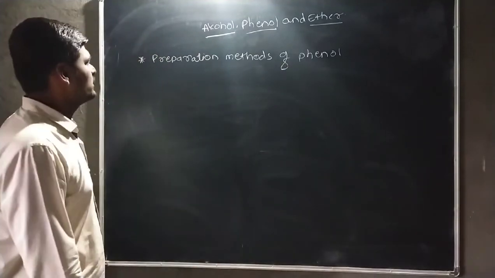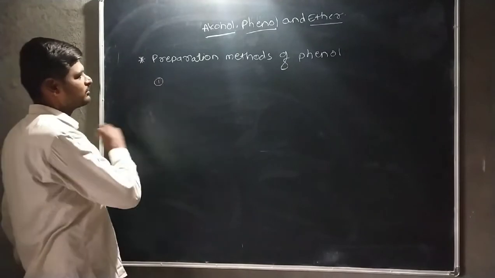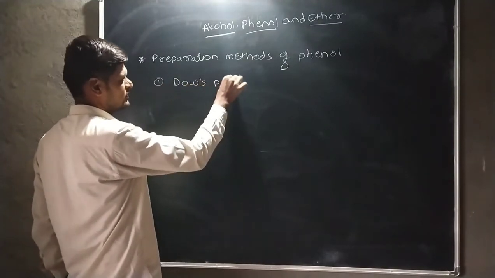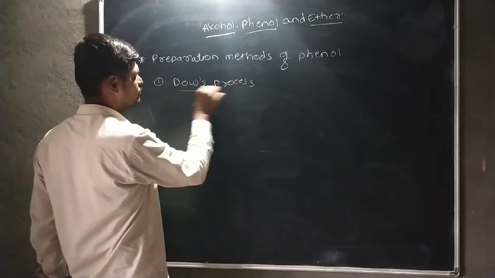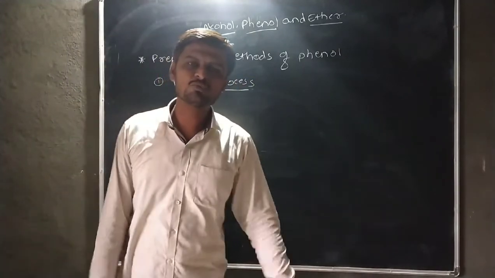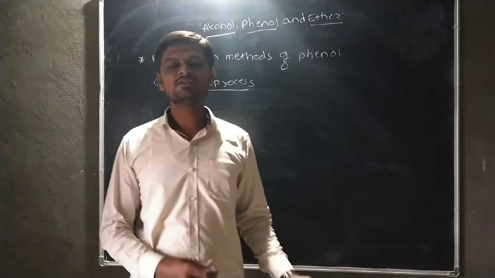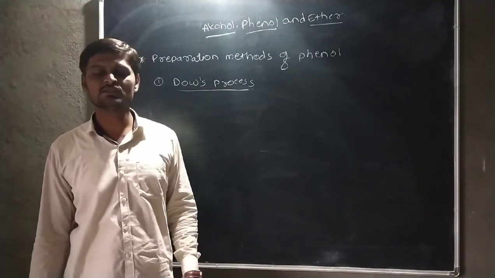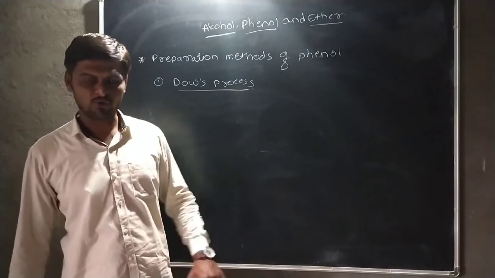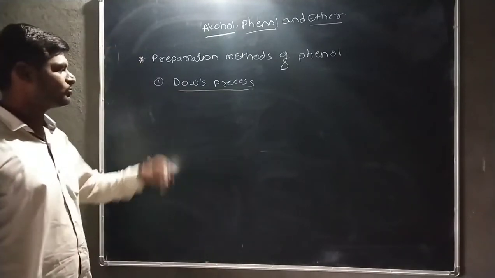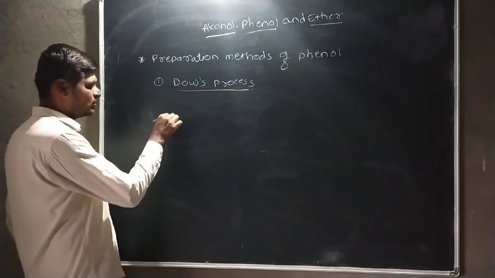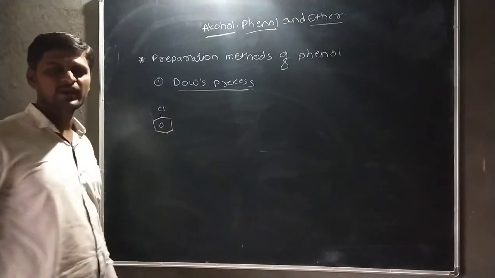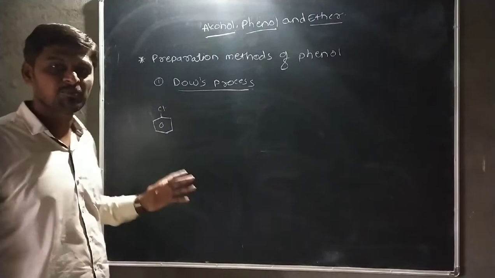Okay. In this preparation method, the first method is the Dow's process. Dow's process is an industrial preparation method of phenol. Okay. In this Dow's process, chlorobenzene is used as the first reactant, but this chlorobenzene is prepared from